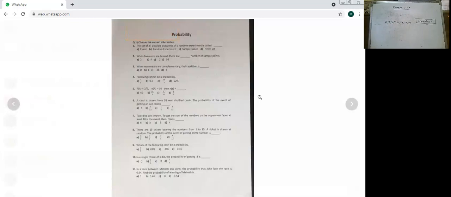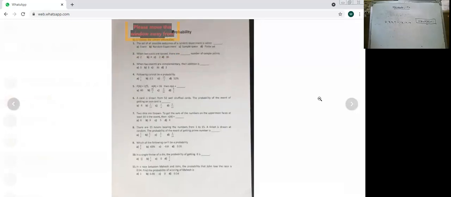Prime numbers are those numbers which go in their own table itself, not in any other table. And one is neither prime nor composite, remember.